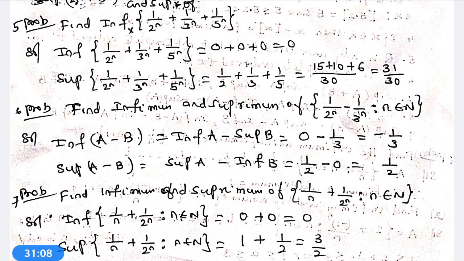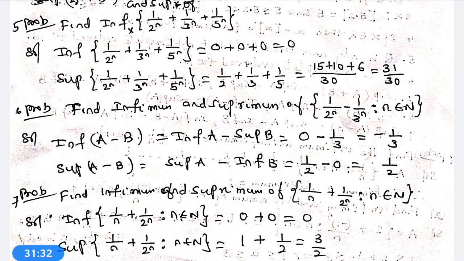Infimum a is equal to 0. Infimum b is equal to 1 by 2. Infimum a is equal to 0 and supremum a is equal to 1 by 2. Sorry. Infimum a is equal to infimum 1 by 2 power n is equal to 0.